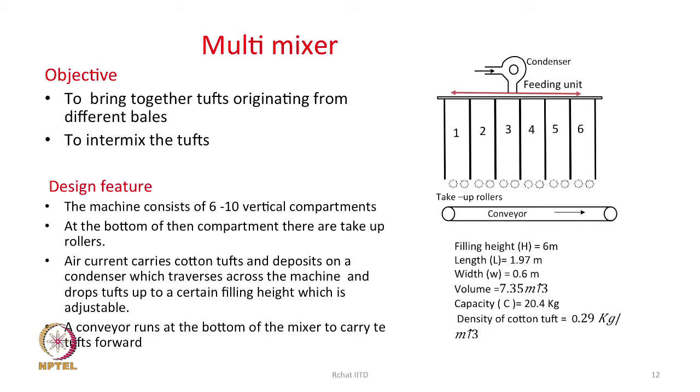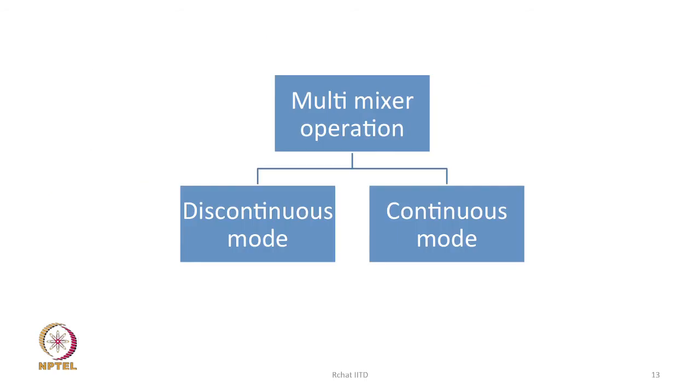main processing line. Typical filling height could be 6 meter. The length of this compartment could be 1.97 meter, width is 0.6 meter, volume is 7.35 meter cube, capacity could be 20.4 kg, and the density of the cotton tuft could be 0.29 kg per meter cube. Now, that is the typical design of a multi-mixture.